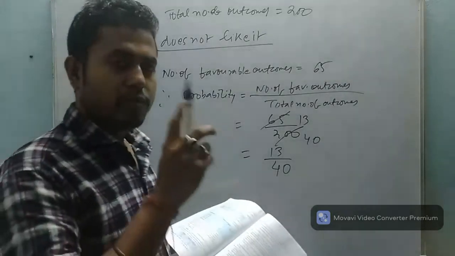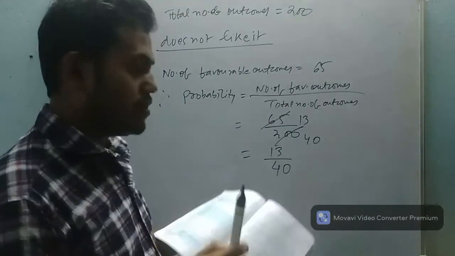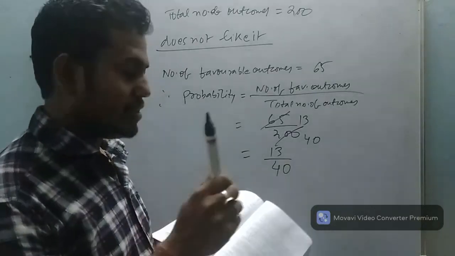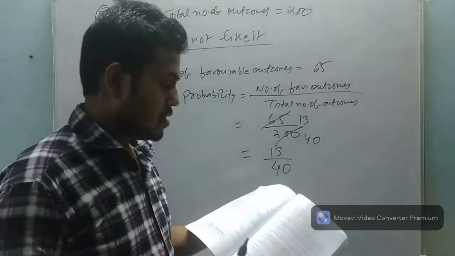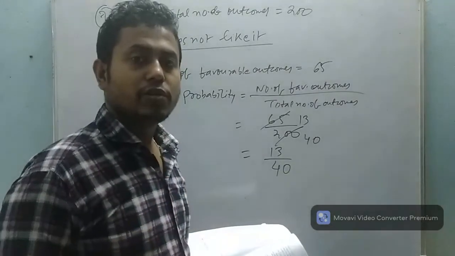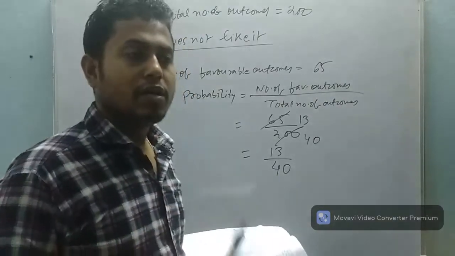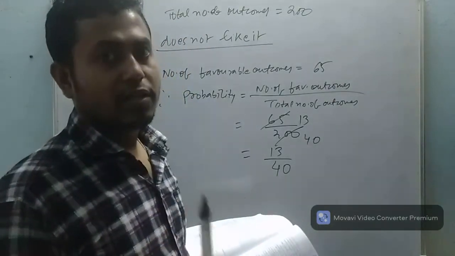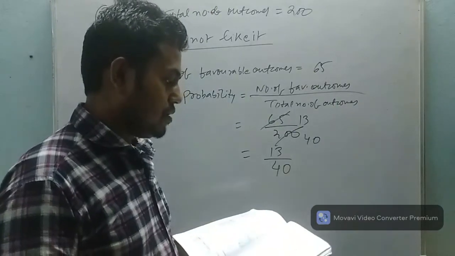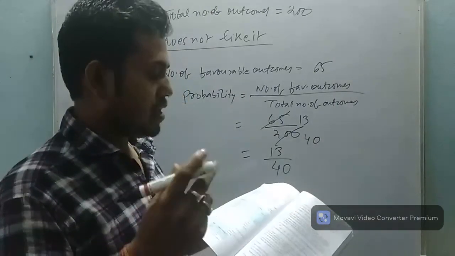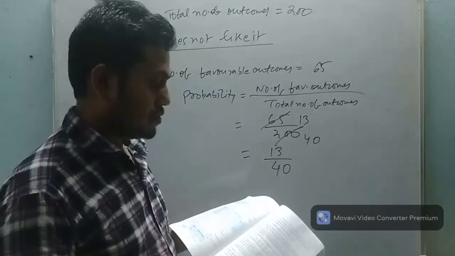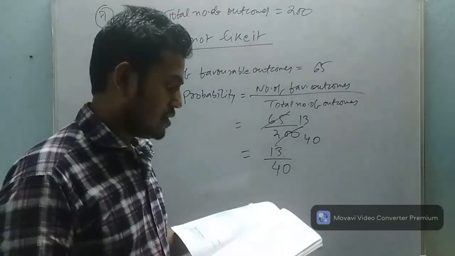I hope from question number 1 to question number 7 you have understood each and every question very clearly. In case you didn't understand, or if you have any doubt, please do inform me. Okay, so in the next part I will explain the remaining questions, those questions that are left. Okay, thank you.